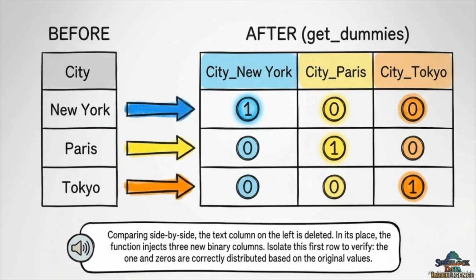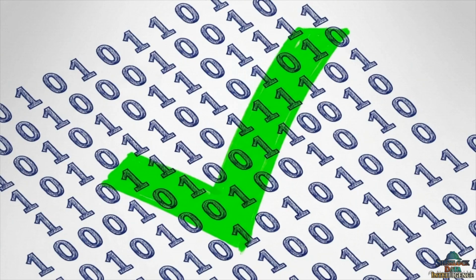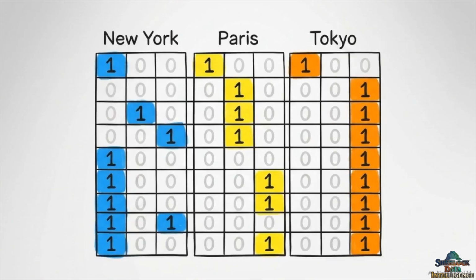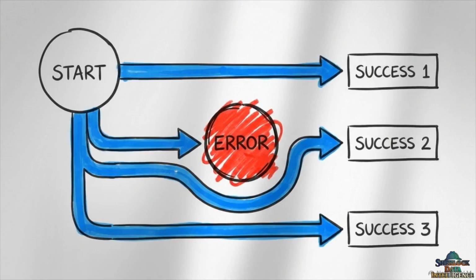Comparing side by side, the text column on the left is deleted. In its place, the function injects 3 new binary columns. Isolate this first row to verify. The 1 and 0s are correctly distributed based on the original values. Your dataset is now entirely quantitative and structurally sound for algorithm ingestion. We successfully converted raw, incompatible text into a countable, mathematically safe format. Deploying this binary vector safely bypassed the ordinal trap.